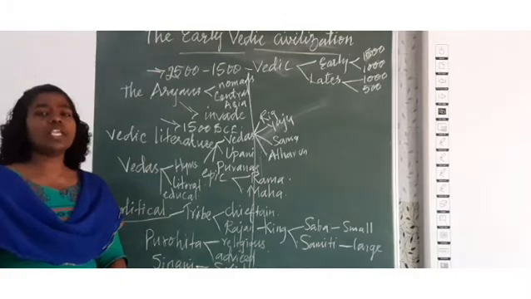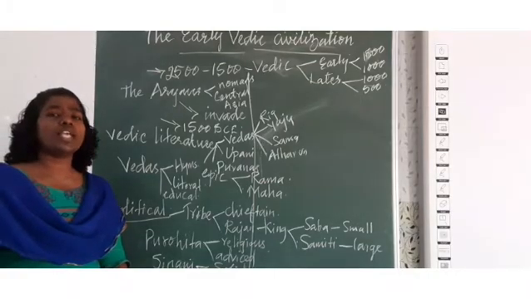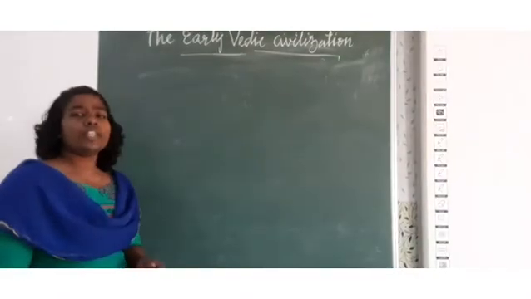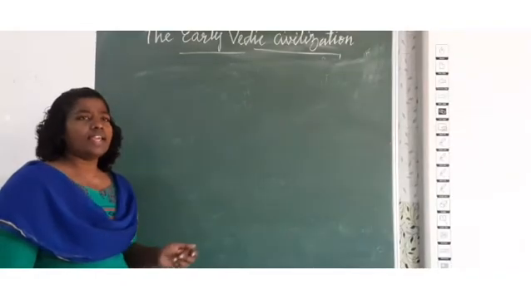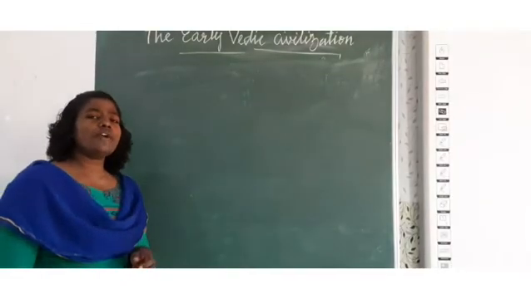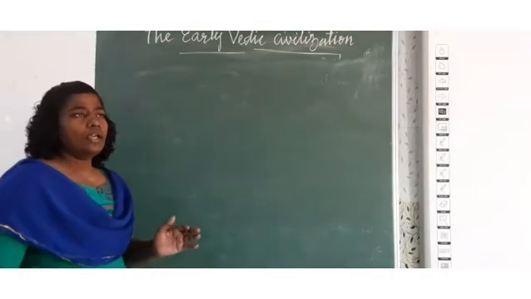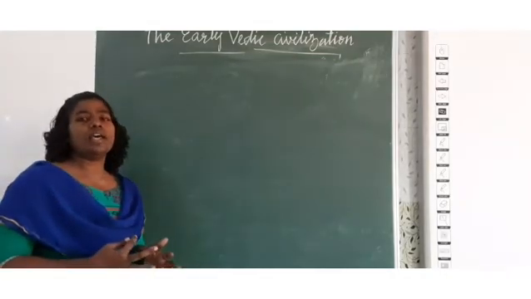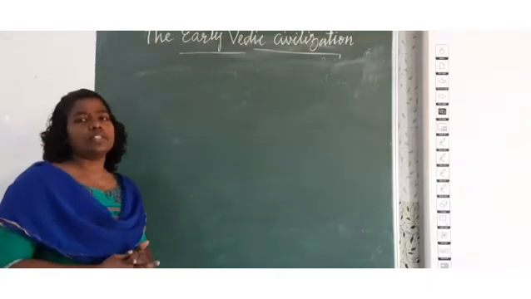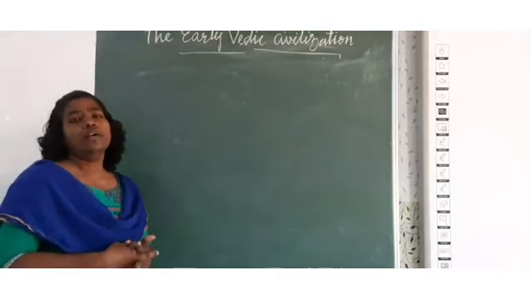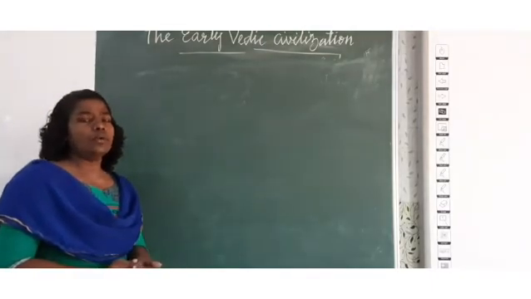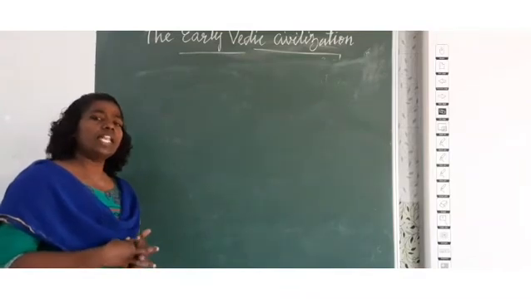And the next thing you are going to learn is social life. When we talk about the social life of the Aryans, it gave importance to families. The family was a closely knit connection with each other. They had the joint family. A number of families lived in a village.